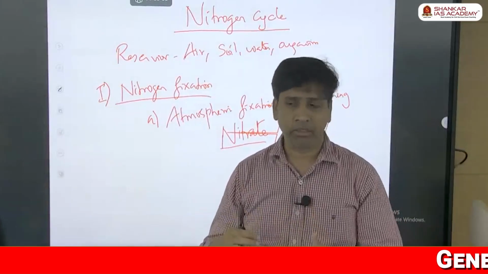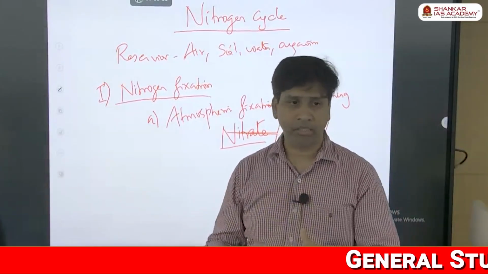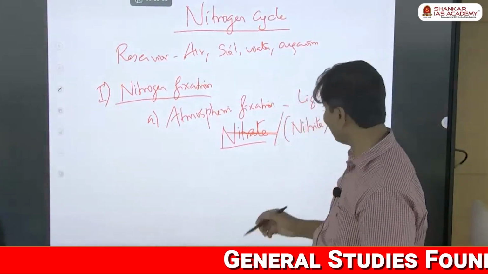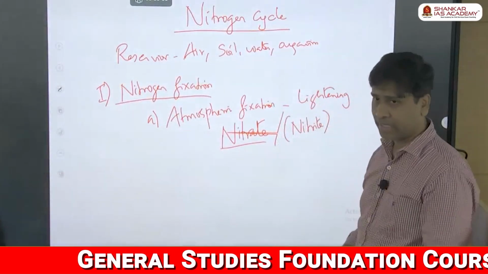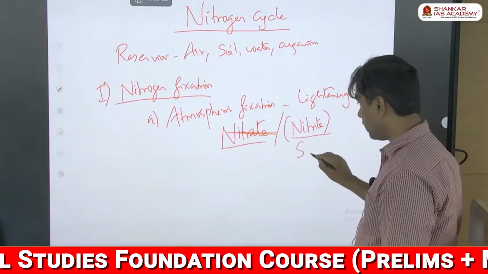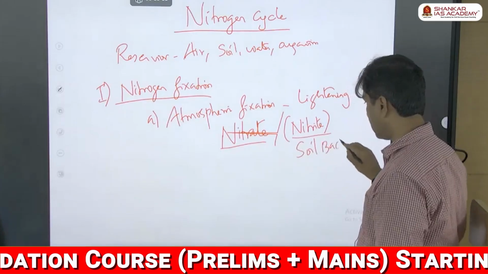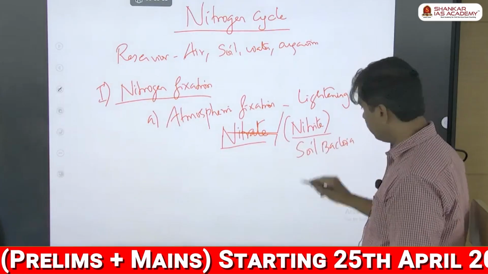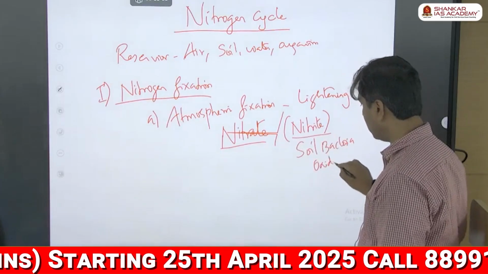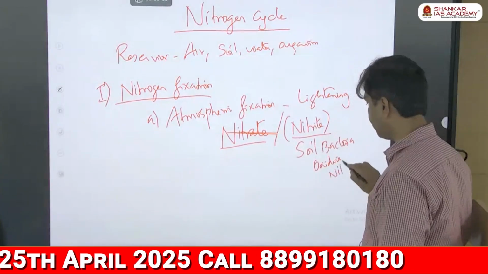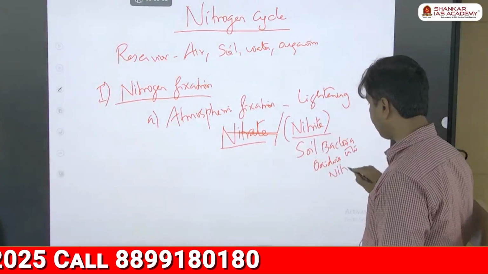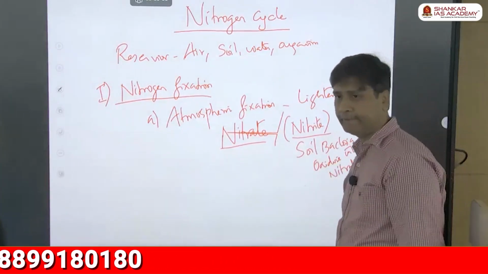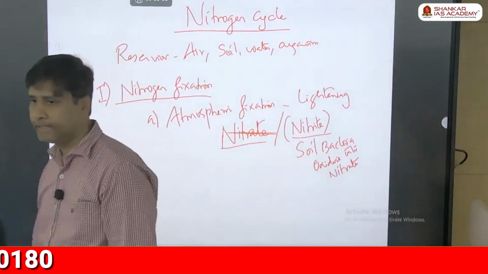Sometimes it can also come as a nitrite. When it comes as a nitrite, not an issue, the soil bacteria will oxidize it and convert it into nitrate. Okay, this is stage one.